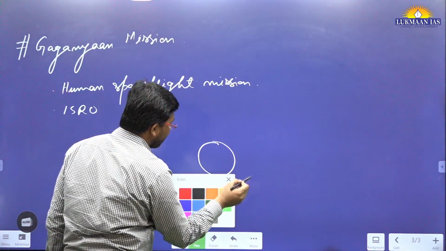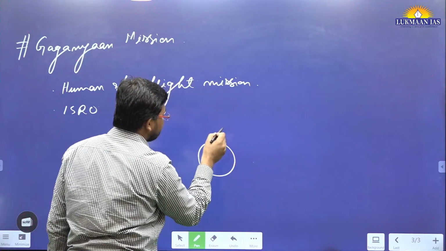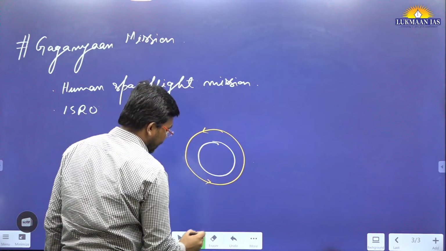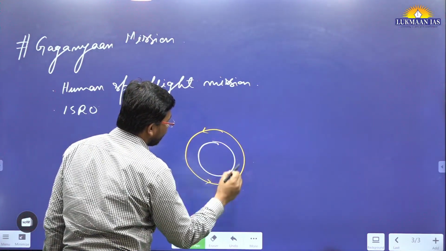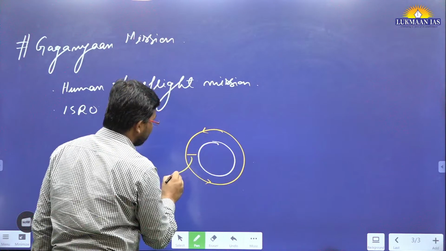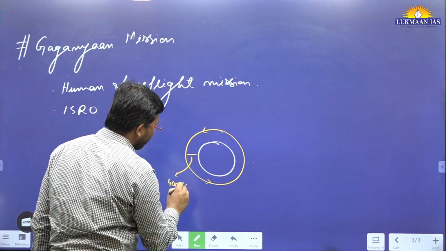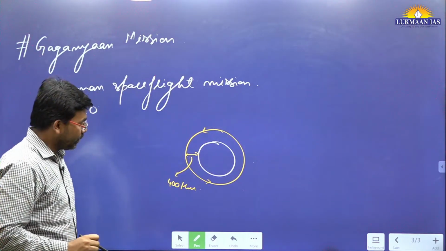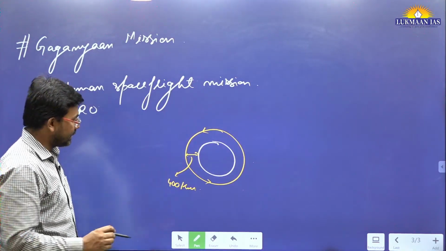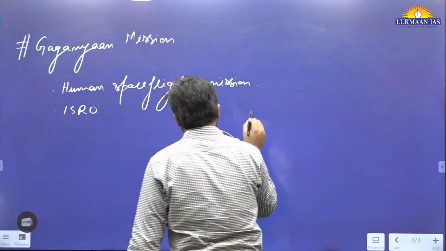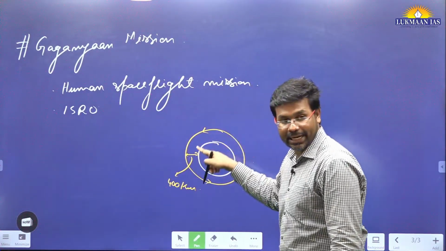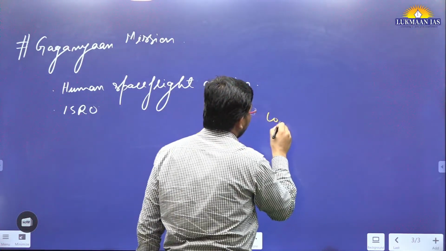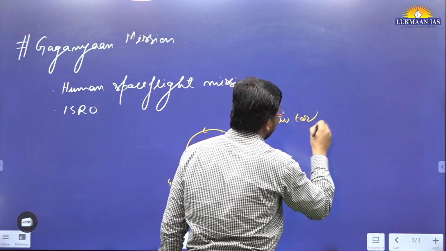In this mission we are going to launch a spacecraft, and this spacecraft is going to revolve around Earth in an orbit, and that orbit will be at about 400 kilometers distance from the surface of the Earth. This orbit, meaning a path that a satellite follows, is known as low Earth orbit.